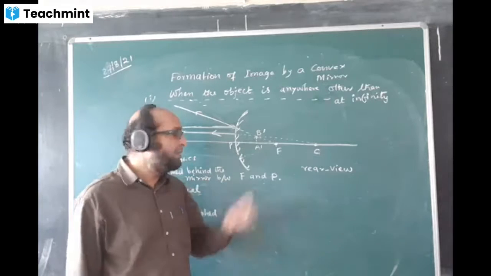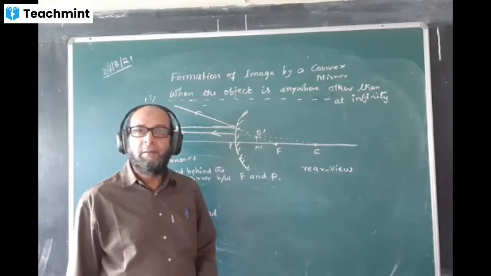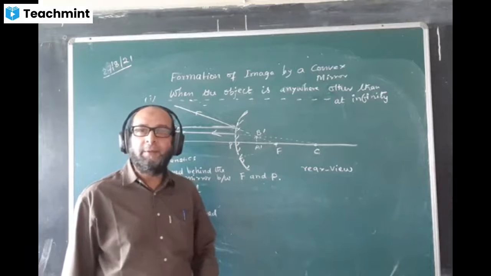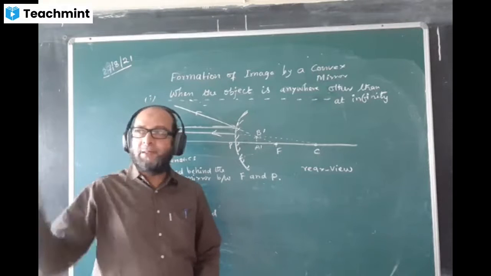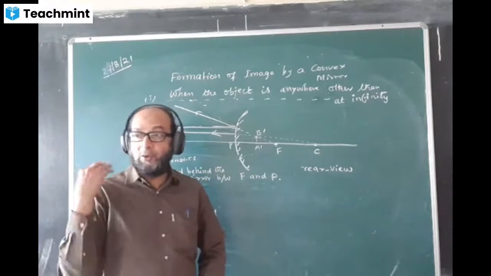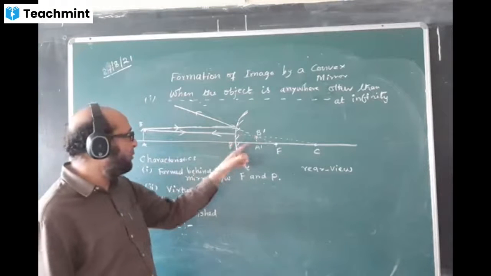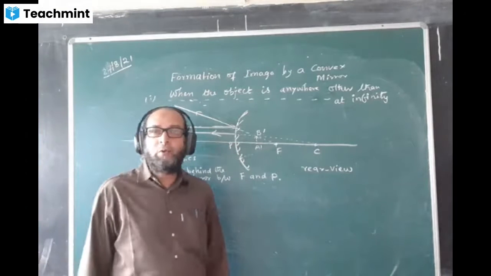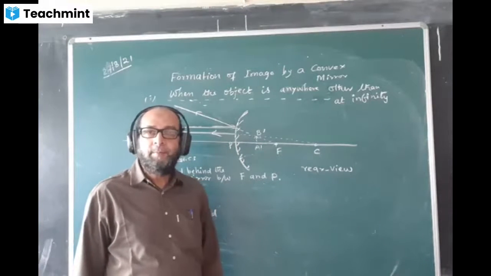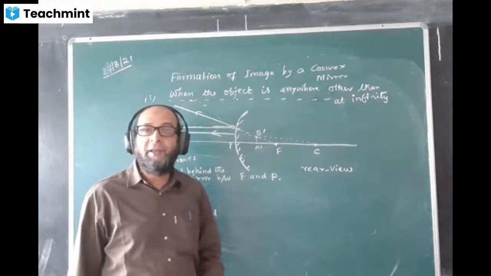You can see the image is diminished, and the image is formed very close to the mirror. The object may be far away, but it will appear slightly closer than its actual distance, because the actual distance is this much, but the image is close by. So this is why convex mirror is used as a rear view mirror.